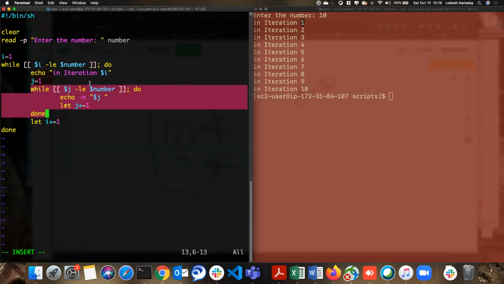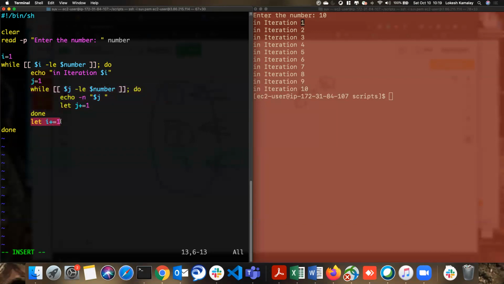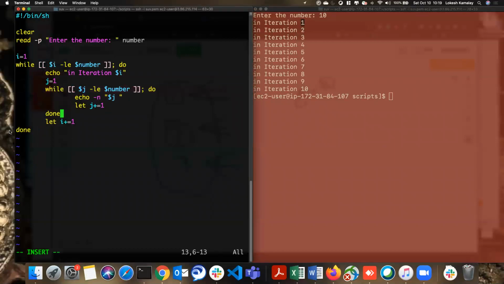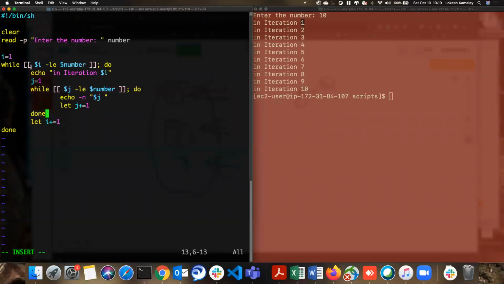11 less than or equal to 10? No. This while condition breaks, then comes out. Then outside we have what? Let I plus equal to 1. Now I becomes 2. Done. So it goes to the condition again. Now 2 less than or equal to 10? Of course, yes. Then entered.